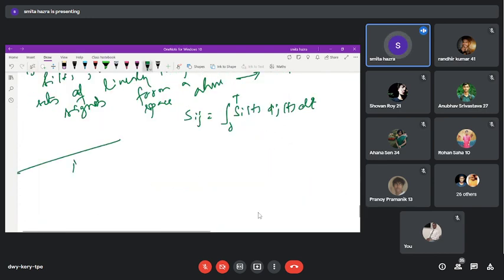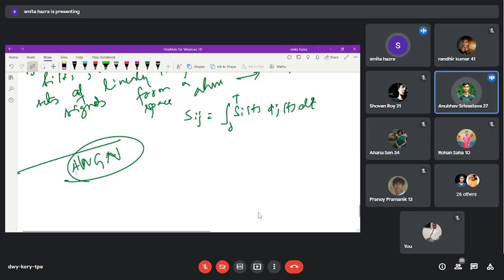Now in the next class we will model our AWGN channel in terms of this. That means how do we represent the AWGN channel with the help of these notations. Okay, so this is the thing. Any question?